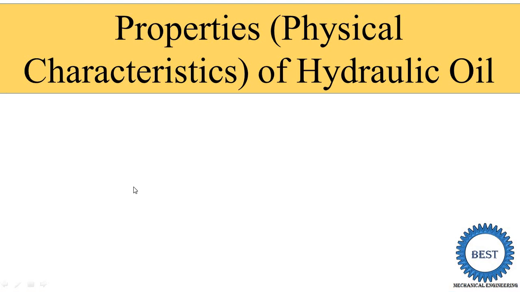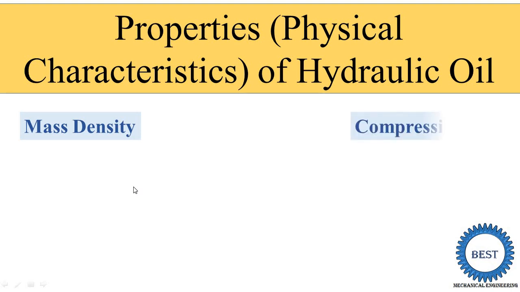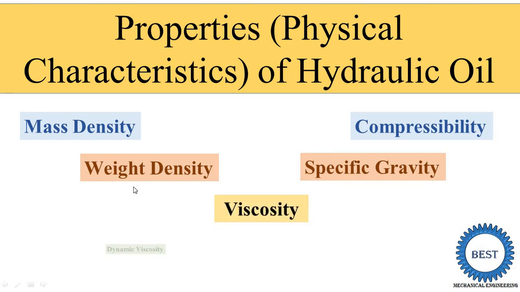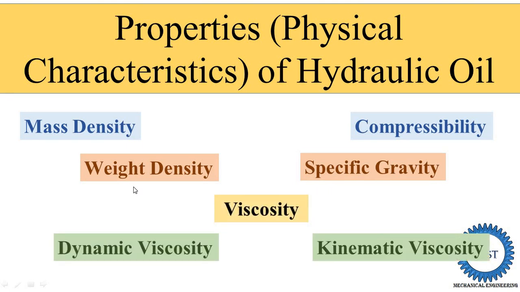In this video, I explain the properties of hydraulic oil, also known as the physical characteristics of hydraulic oils. First I explain mass density, compressibility, weight density, specific gravity, viscosity, dynamic viscosity and kinematic viscosity.